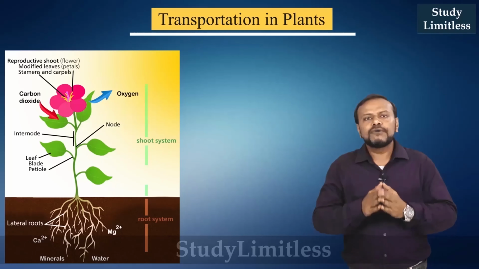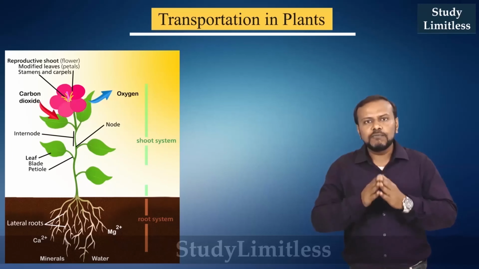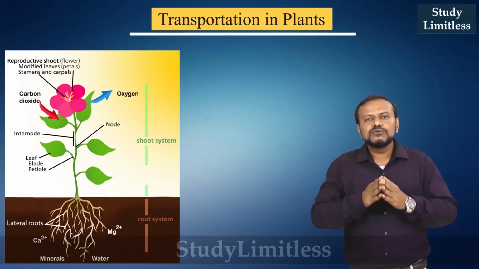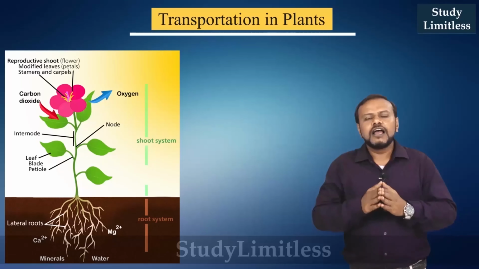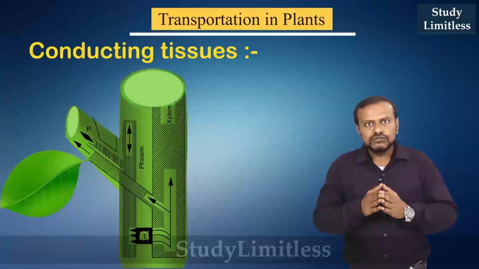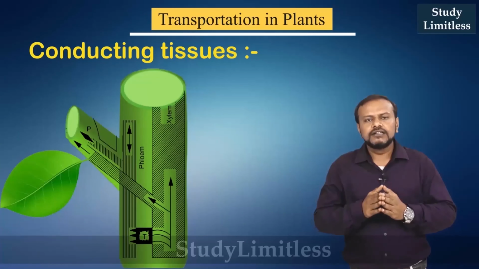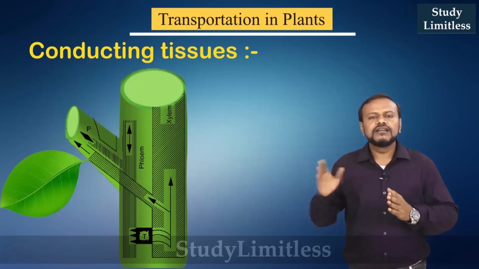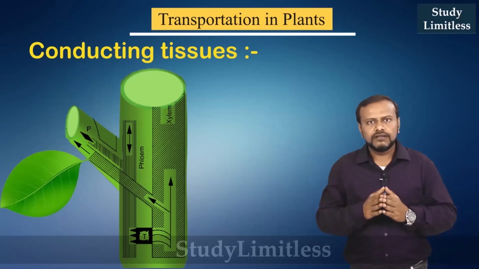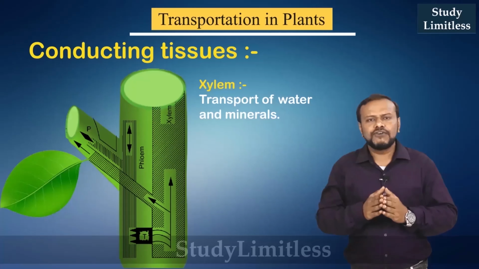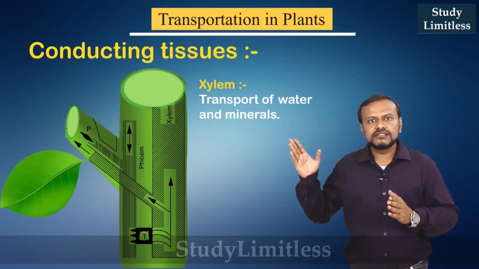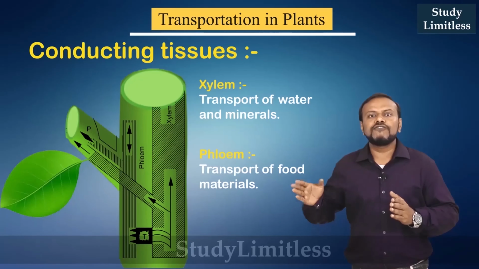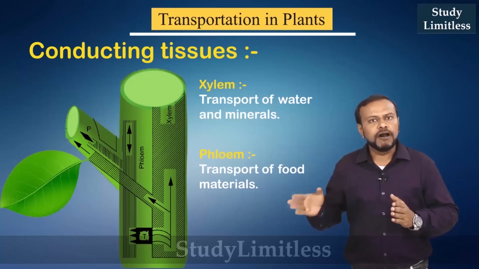Again, after photosynthesis, the products of photosynthesis like complex sugars have to be transported to various parts of the plant. Now these two tasks are done by conducting tissues which are available in plants. One is known as xylem, the second is known as phloem. Xylem is responsible for transport of water and minerals throughout the plant body, whereas phloem is responsible for the translocation of food materials inside the plant body.